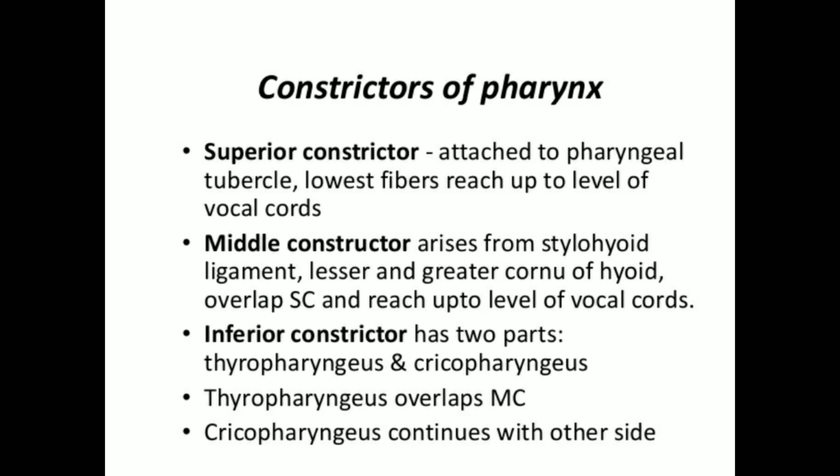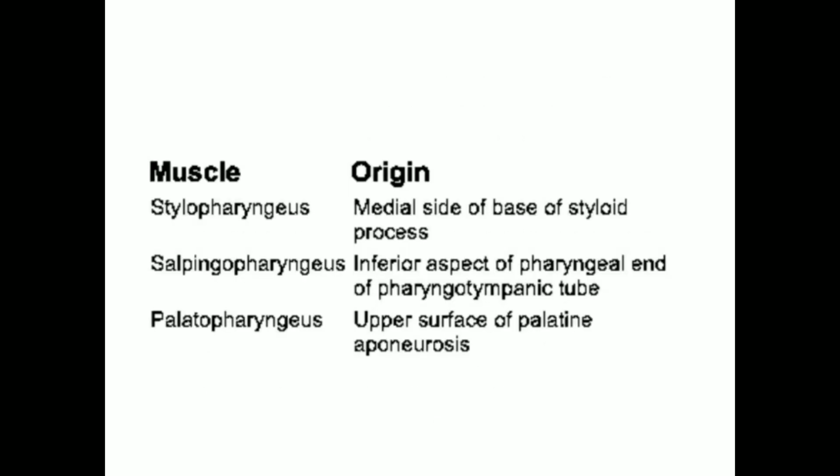The constrictors of the pharynx are three: superior, middle and inferior constrictors. These are the three constrictors of the pharynx. Then there are longitudinal muscles of the pharynx, called stylopharyngeus, salpingopharyngeus and palatopharyngeus.